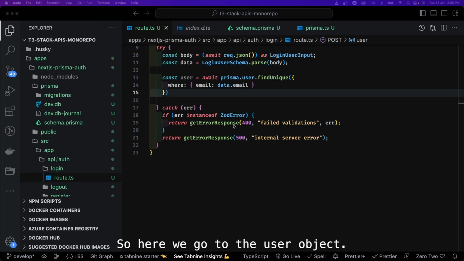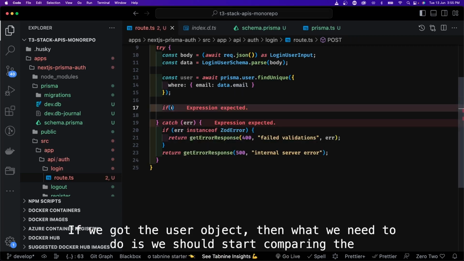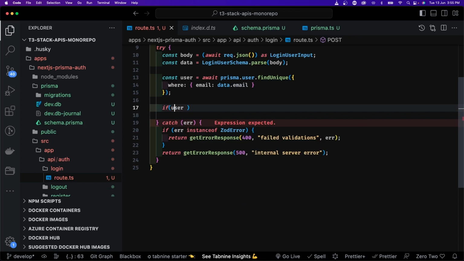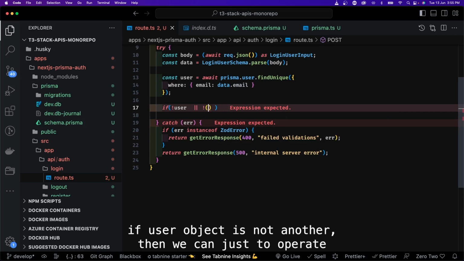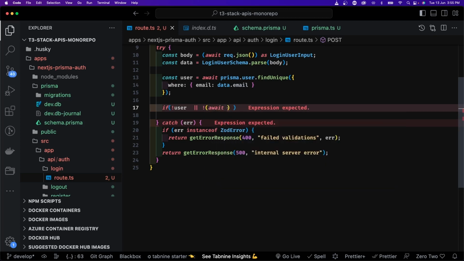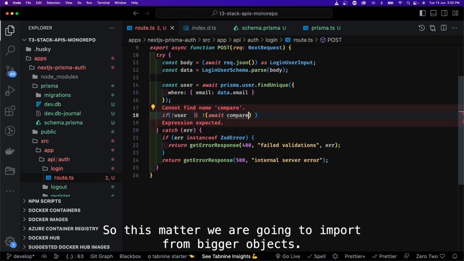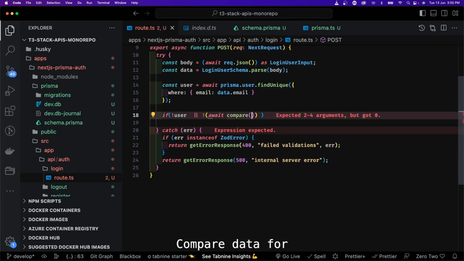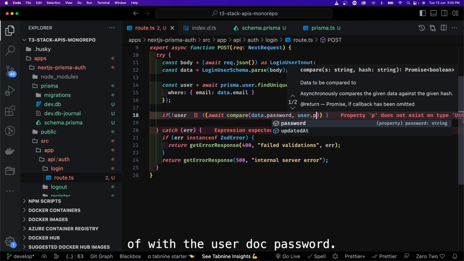So here we got the user object. If we got the user object, then what we need to do is start comparing. Let's say we don't get the user object, right? If user object is null, so here we are checking if user object is not null, then we can just do await compare. This method we are going to import from bcrypt.js, compare data.password with user.password.